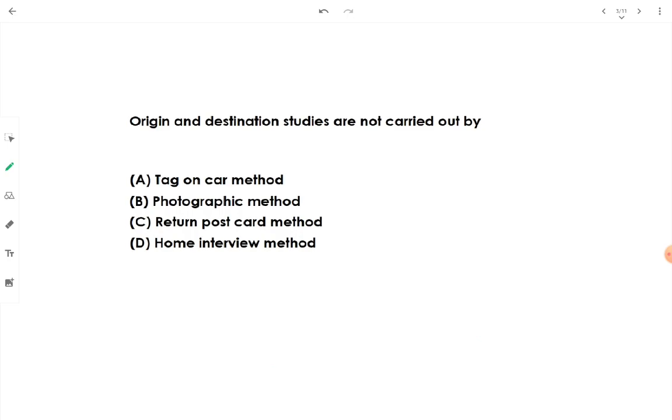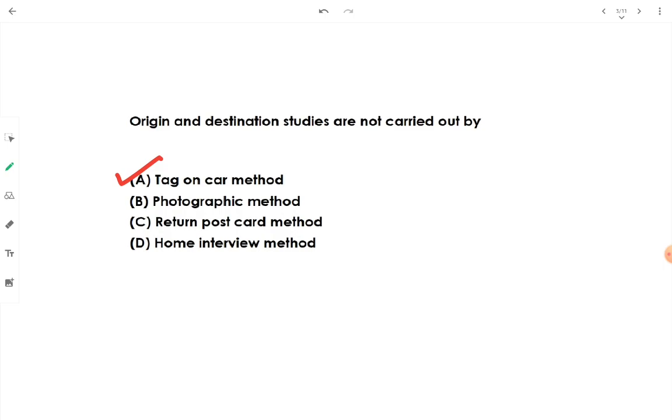Origin and destination studies are not carried out by, so we are provided with some options by which origin and destination studies are carried out, and one of them will be not the one by which we carry out the O&D studies. Tag on a car method, yes. A car is put up with a tag, and from that tag its origin and its final destination can be studied.